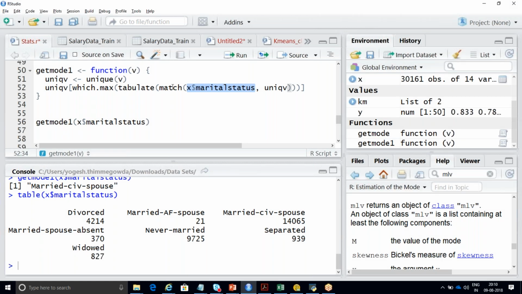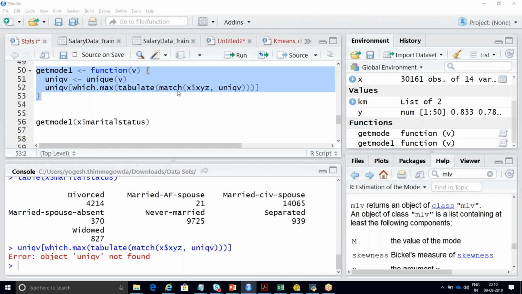Next question. Can you change the marital status to something XYZ, something ABC? You mean to say this one too? Yeah, and this one. ABC. Or let me put it as XYZ. Yeah, whatever. So you mean to say this particular function? Inside the function, I'm not hard coding anything about the column. See, this one I'm running. I'm running once again this particular function.